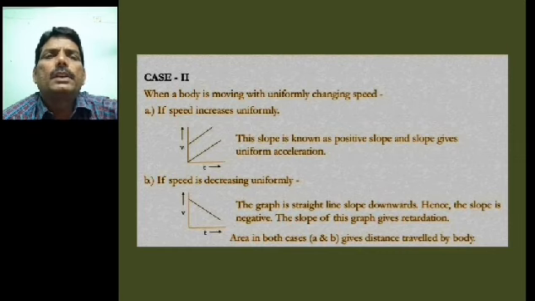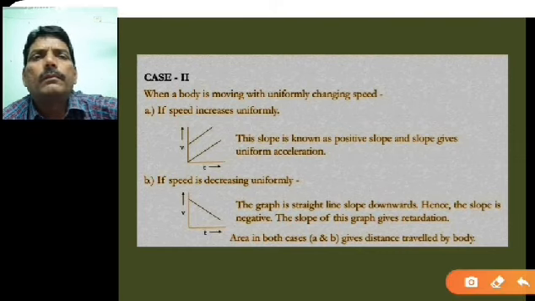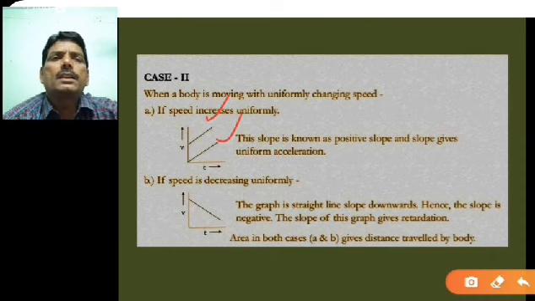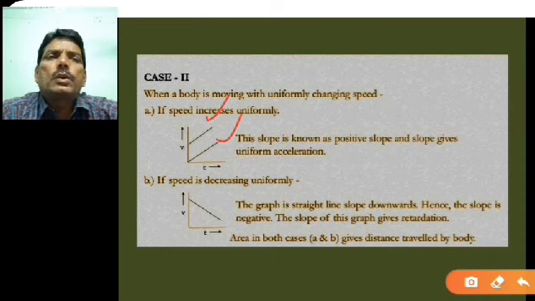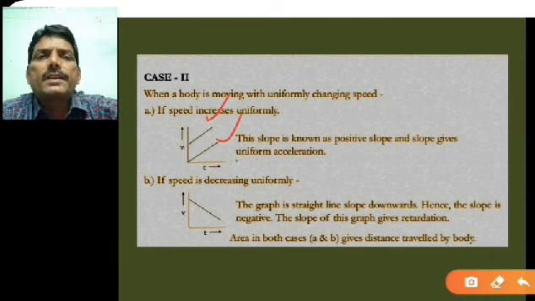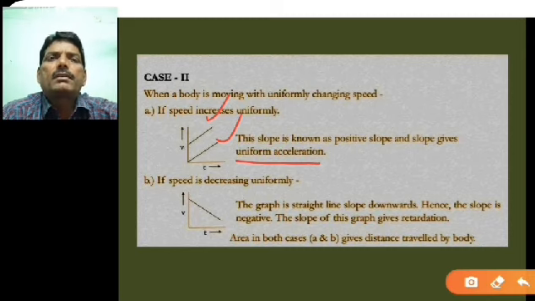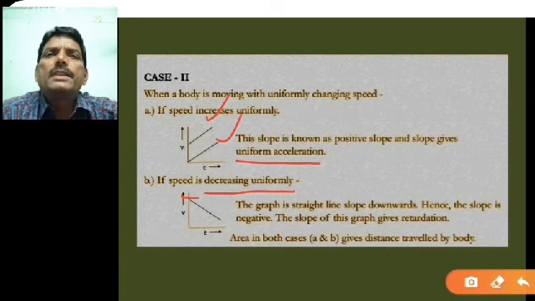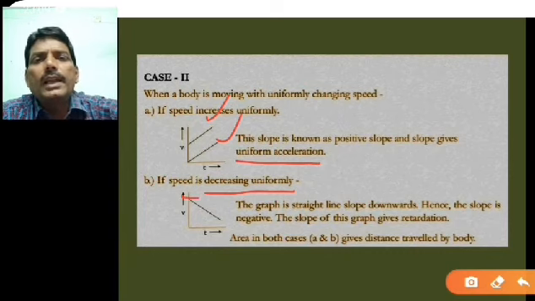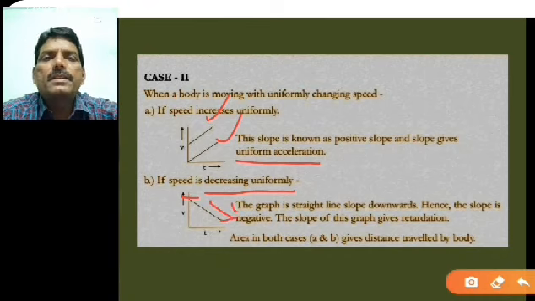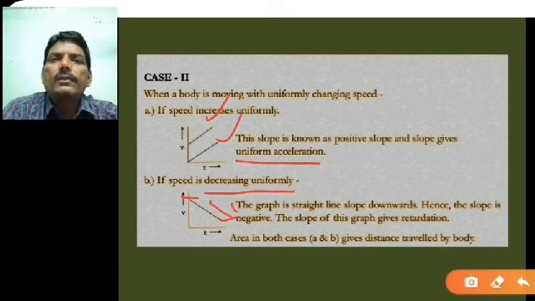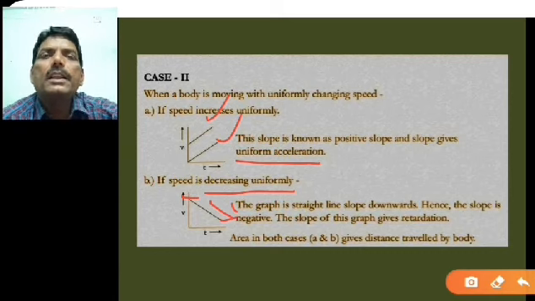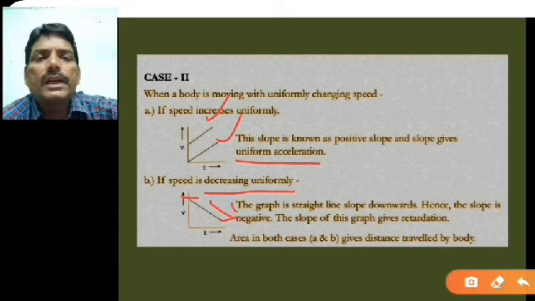In the velocity time graph, here you will get these two graphs. So easily you can say the slope here is a positive slope, and the slope gives the uniform acceleration. This is the case of uniform acceleration. Then speed is decreasing uniformly. You can see the initial speed, or initial velocity, is something here, and then if you plot the graph, you will get a line like this one. So you can say that is decreasing uniformly. Why uniformly? Because that line is a straight line, so that is a decreasing one.